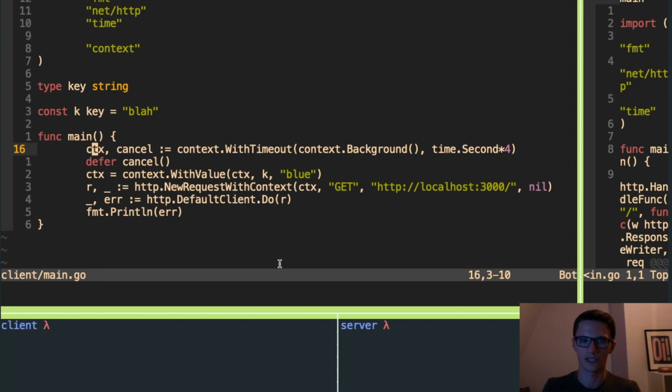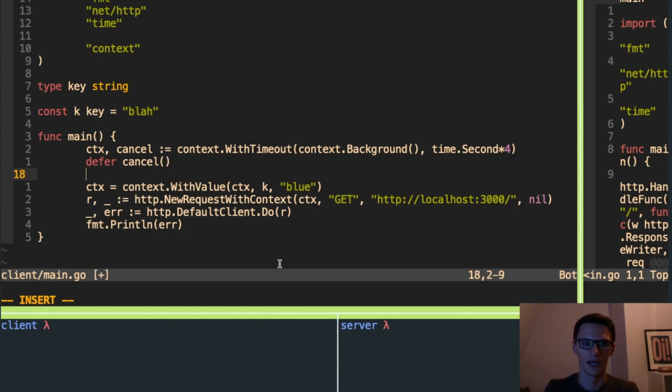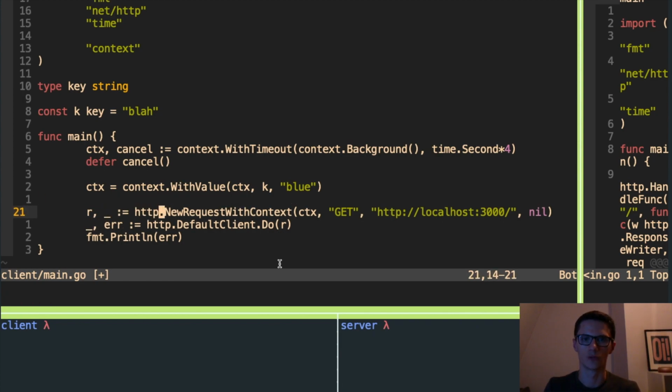I've established this context here with a timeout of 4 seconds. Of course, we're remembering to defer it. We're going to set a value on there just for demo purposes. Then here, we're using the new request with context method, again native to Go, which creates a new HTTP request, including a context. We're not going to pass a body, it's just a Go request to a local server, and then we're going to make that request and print any errors that we get.